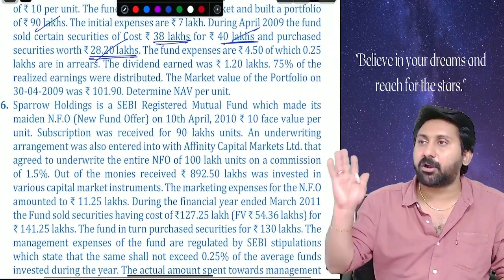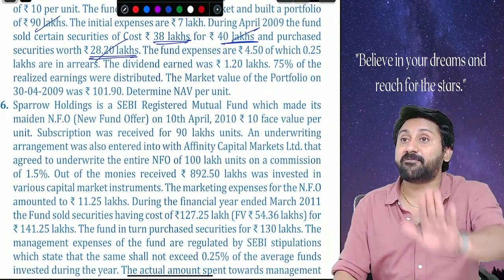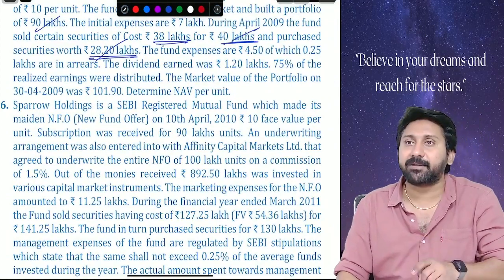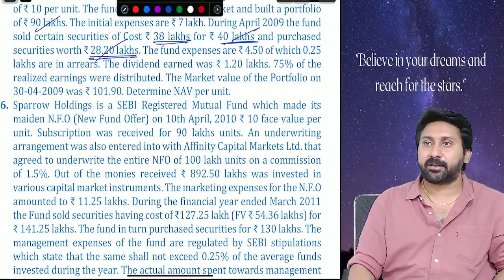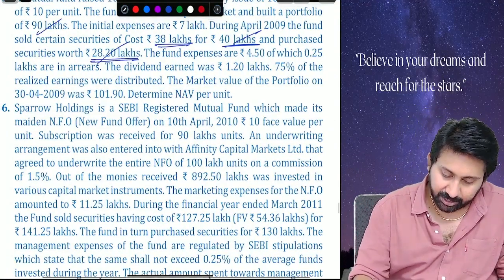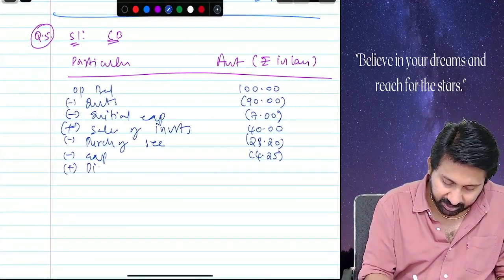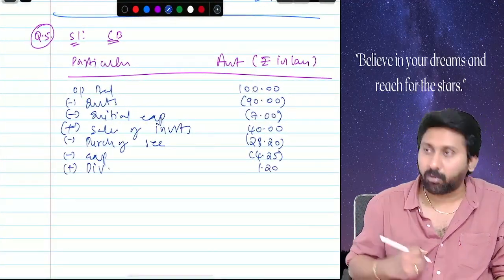Is 0.25 relevant or not relevant? Very much relevant for NAV, not for cash balance. Because in NAV we will calculate liabilities. In liabilities we have to deduct it. Okay, next. Dividend is earned. How much dividend? 1.2.